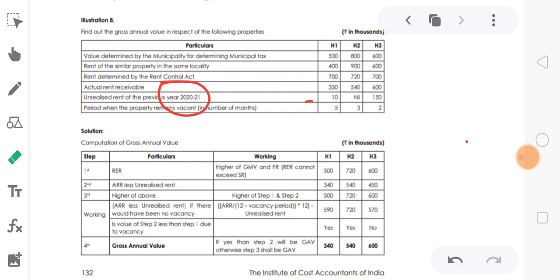So actual rent received, if there is vacancy, how much? There is 340 divided by 12, into 7.